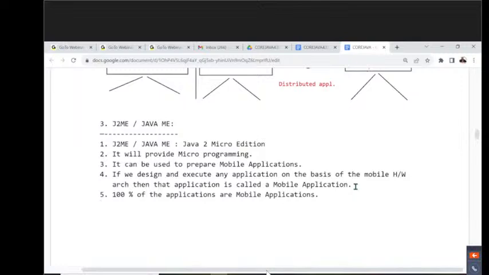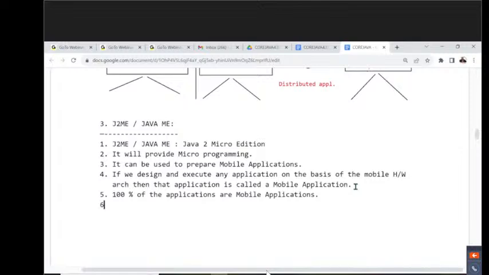For example, almost all the banking applications are going on through mobile applications only. For ICICI Bank, the iMobile app is available. For Axis Bank, the Open mobile application is available. All banking needs we can do through mobile applications only. Not only that, digital payment applications are available nowadays: Paytm, Google Pay or PhonePe. All these are mobile-based applications only. So in every sector, in every domain nowadays, mobile application development is going on. So 100% of the applications are mobile-based applications here.